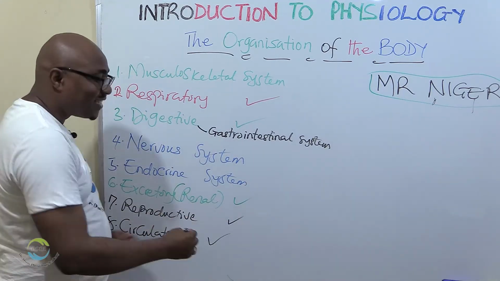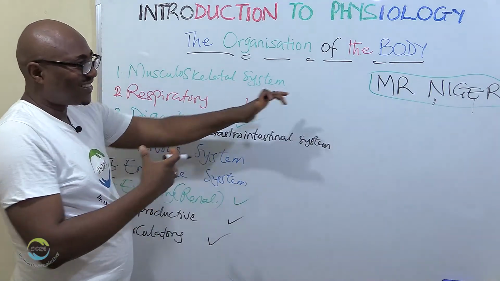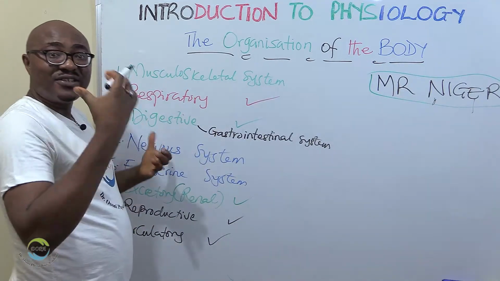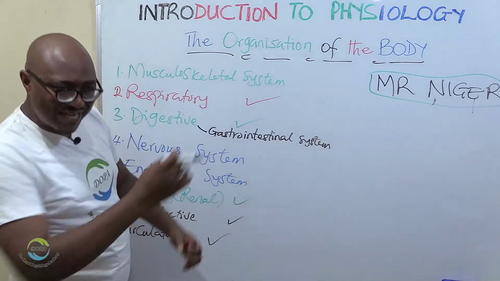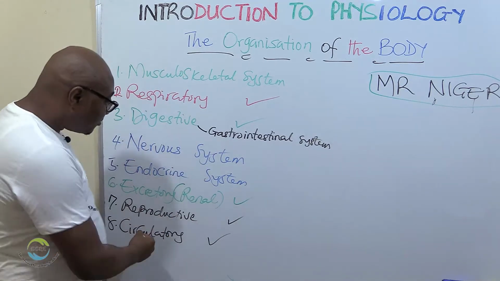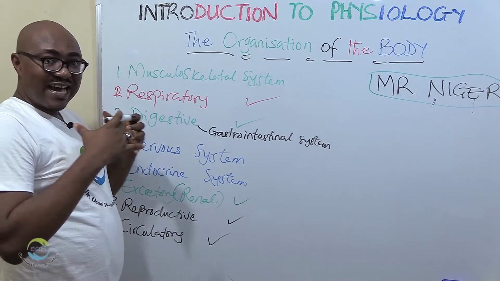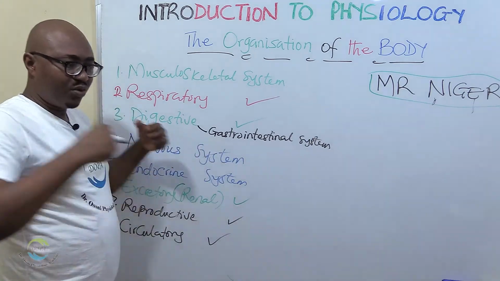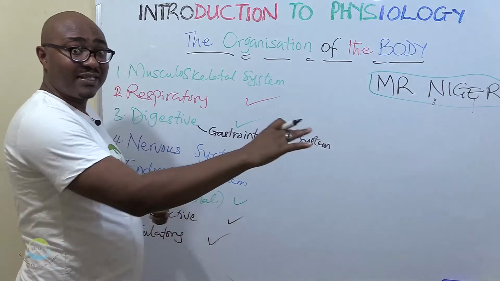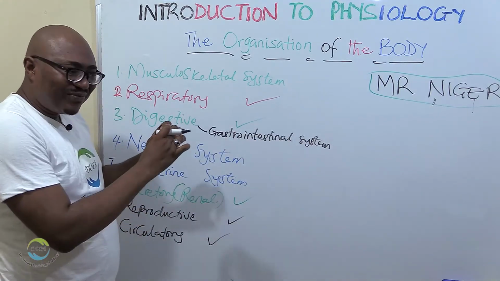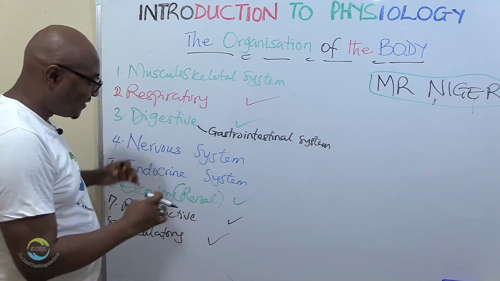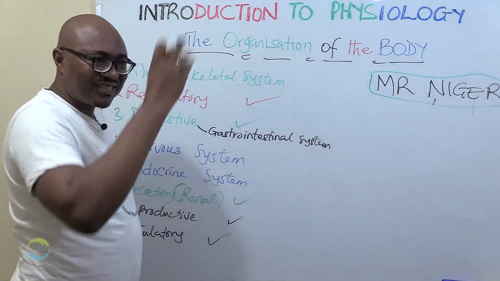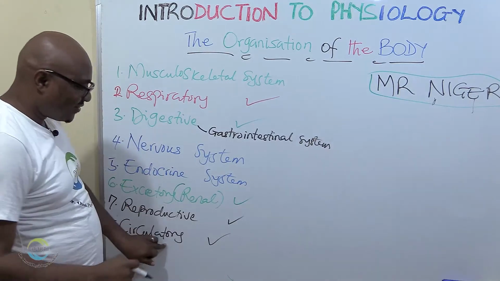So the circulatory system has to do with transportation of different resources through the blood. The blood is the medium of transportation. The circulatory system has the heart that pumps the blood, brings about the force so that it can transport. Then blood vessels, arteries, veins, capillaries, are the ones that conduct and transport. So that's what the circulatory system does.